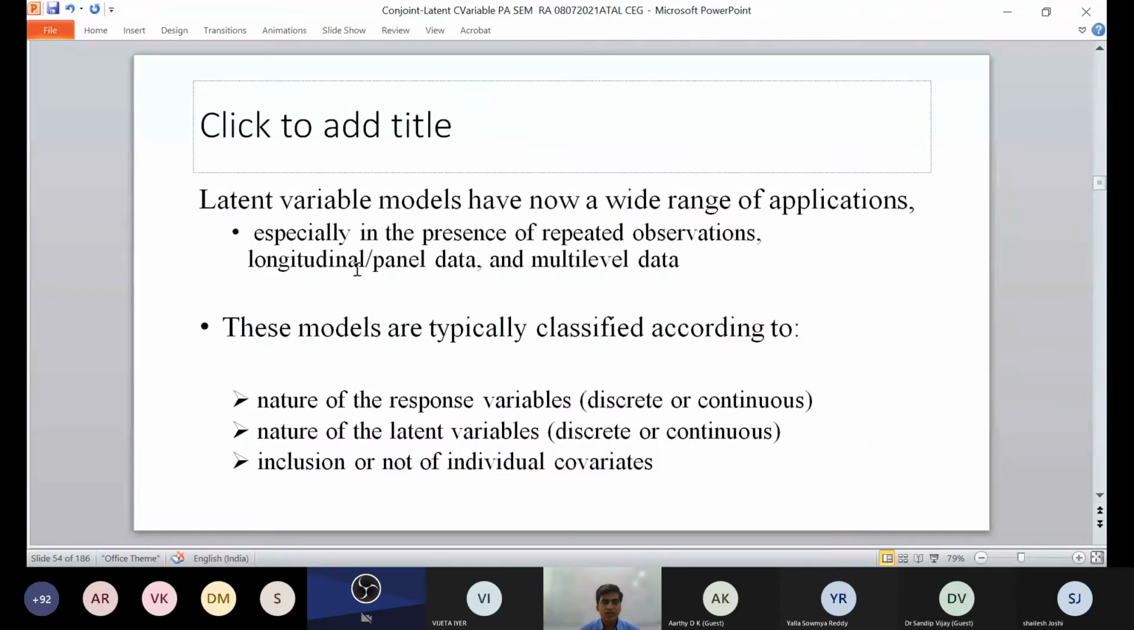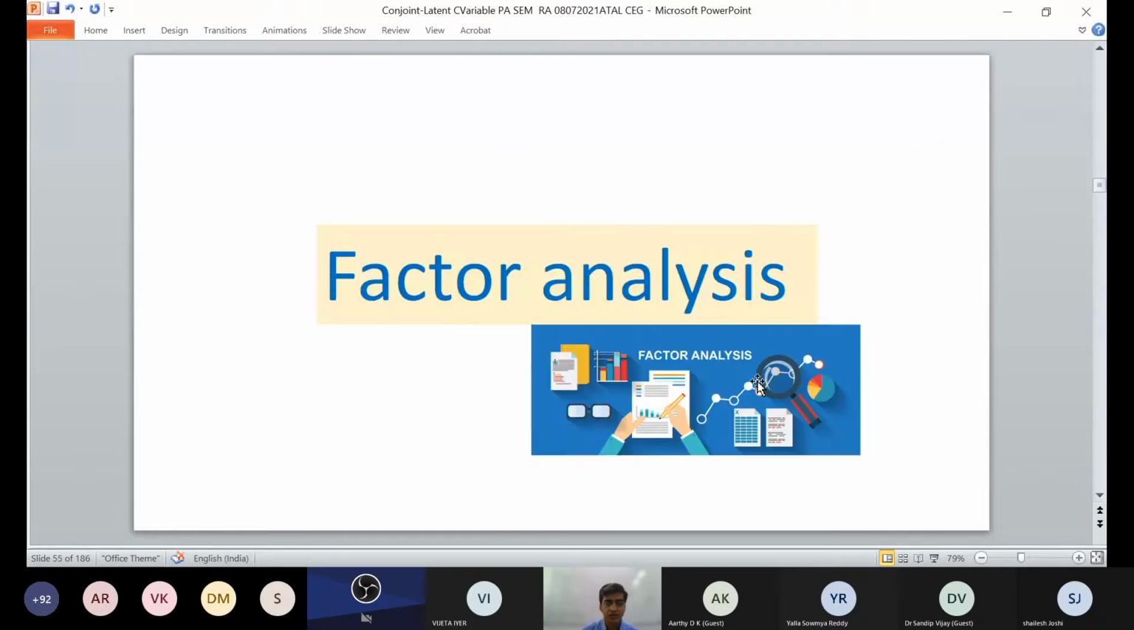So latent variable models have a wide range of applications, especially in the presence of repeated observations. These models are characterized by the nature of the response variable, which can be discrete or continuous, the nature of the latent variable, which can be discrete or continuous, and whether or not they include individual covariates. So that is what I wanted to say about latent variables.